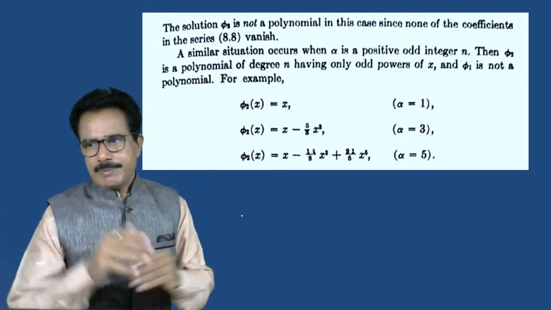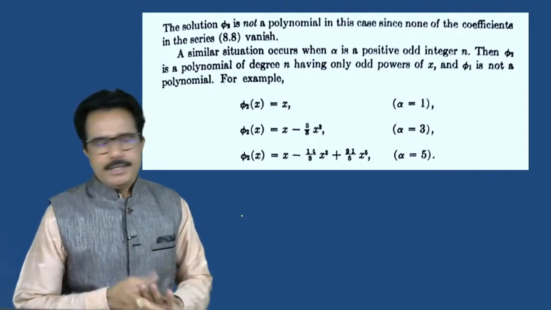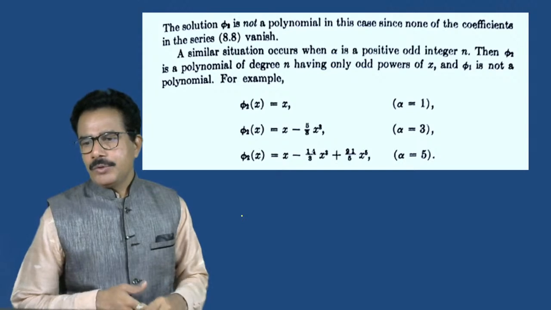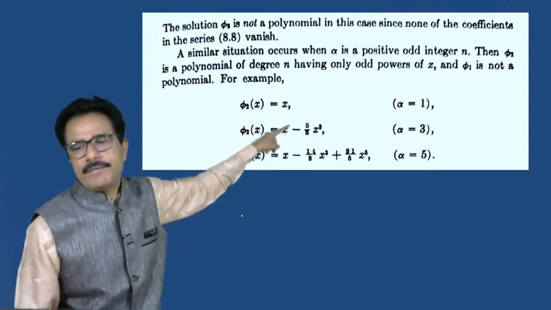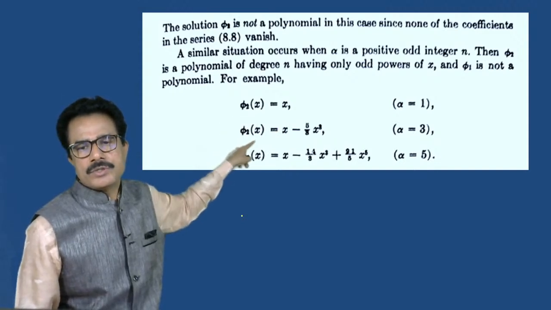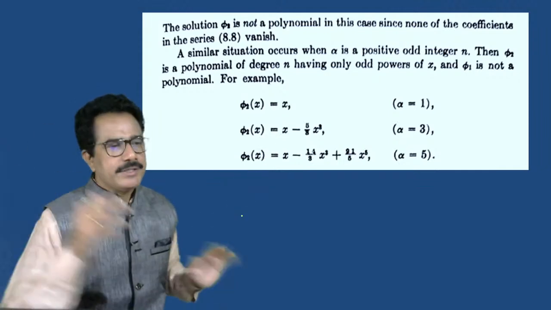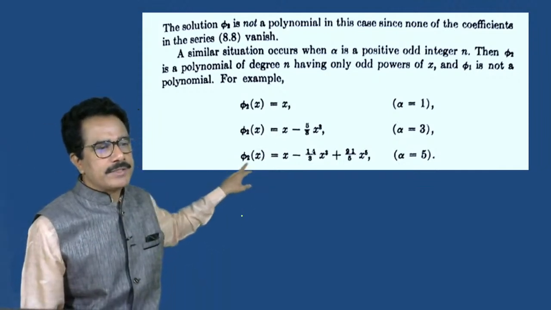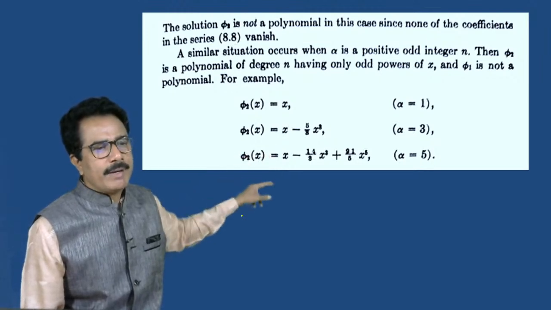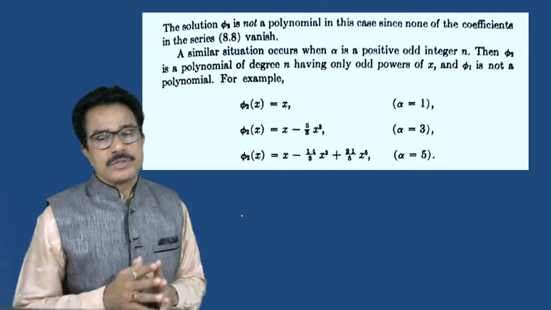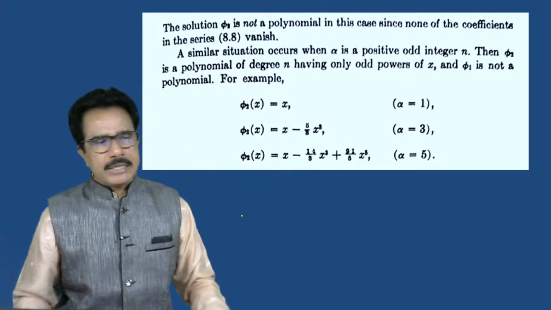तुम्हाला ती series expansion समजली पाहिजे. So we get the values. Okay. समजलं का Saddam? Do you understand this, Saddam? So we get phi 2 of x is equals to x when alpha is equals to 1. Phi 2 of x is equals to x minus 5 by 3 x cube if alpha is equals to 3. Then phi 2 of x is equals to x minus 14 by 3 x square plus 21 by 5 x raised to 5 if alpha is equals to 5. हे आत्ताच लिहून घेऊ नका तुम्ही, फक्त आता समजून घ्या, नंतर व्यवस्थित लिहून घ्या. ठीक आहे.